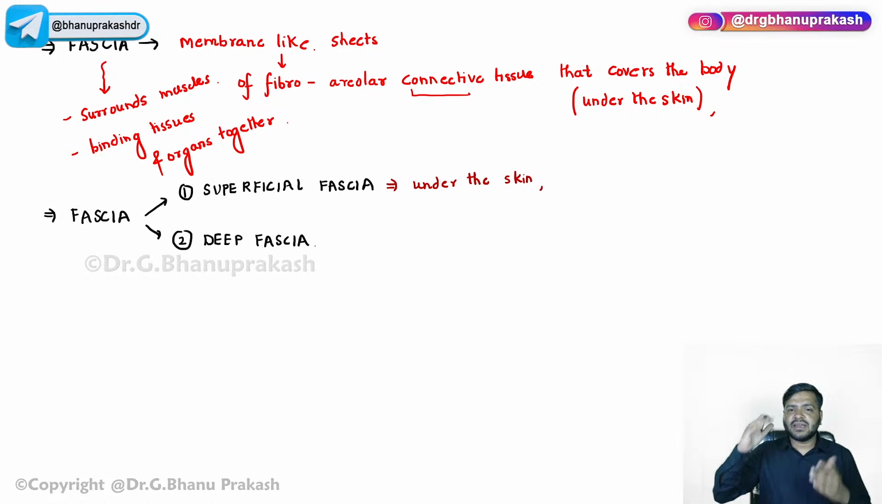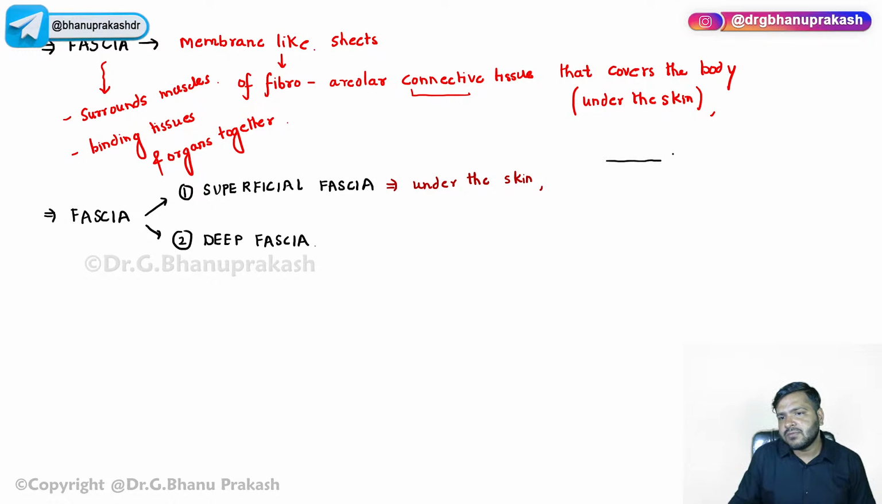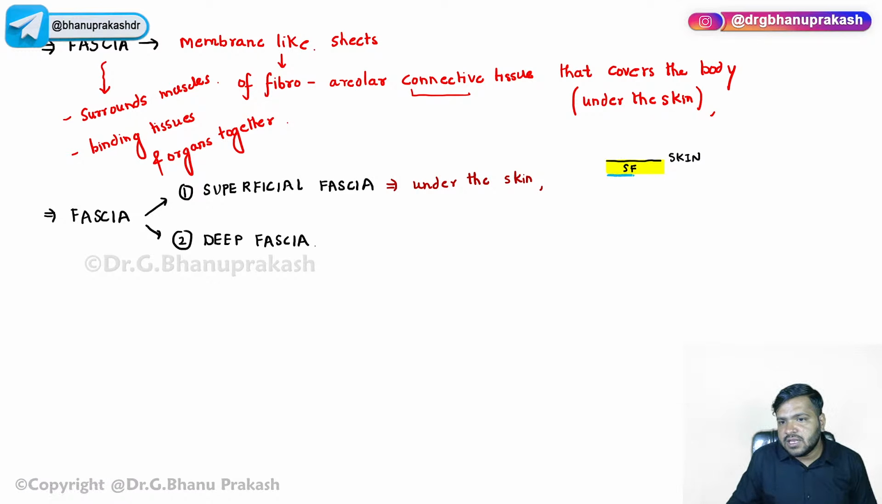And it is actually connecting. Now, if I just want to show you guys, let us suppose that this is the skin. Over here you will get the superficial fascia, and below the superficial fascia we have the deep fascia. So this superficial fascia helps to connect the skin with the deep fascia. It is acting as a connecting point.